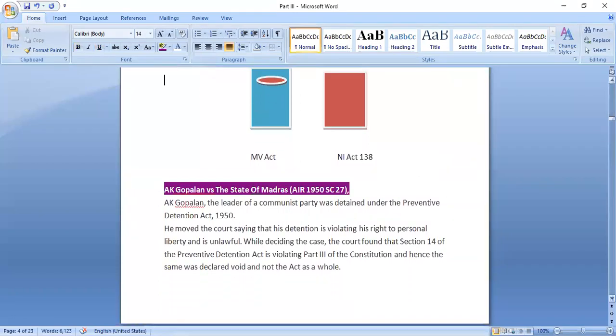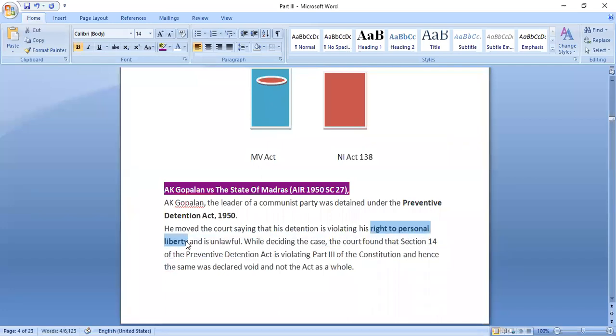Now there is one case, A.K. Gopalan versus State of Madras. In this case, what happened? A.K. Gopalan was a leader of a communist party and he was detained under the provisions of the Preventive Detention Act 1950. Once he was detained, he approached the court saying that the detention is violating my right to personal liberty, which is given to me under Part 3 of the Constitution. So the detention is violating the right to personal liberty and so it is unlawful.